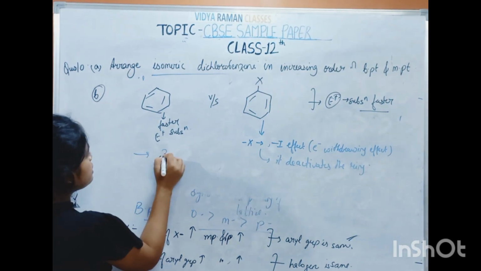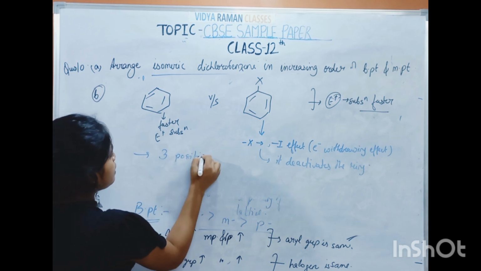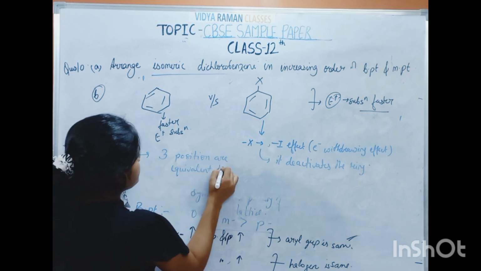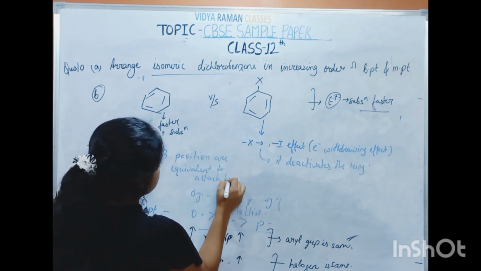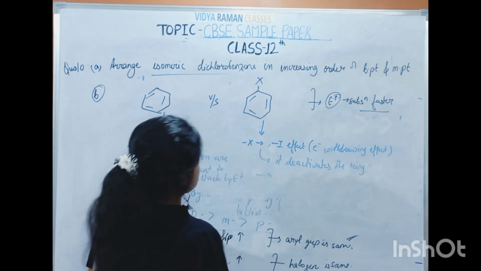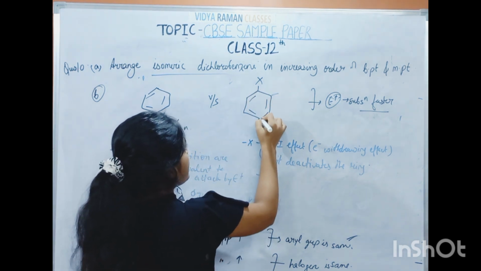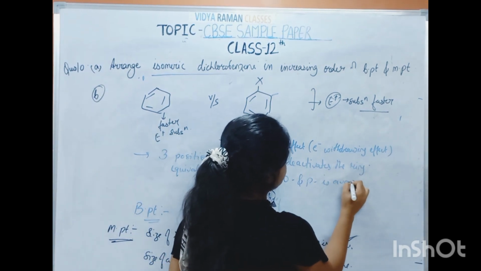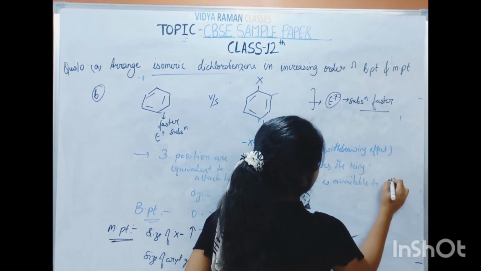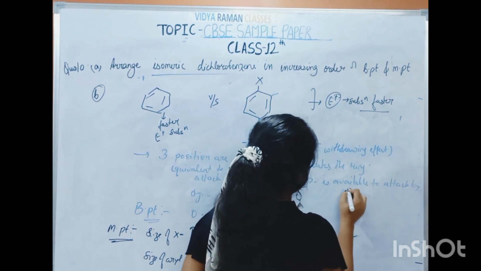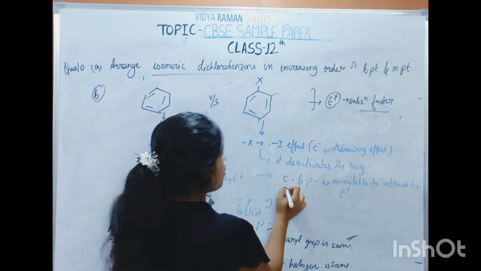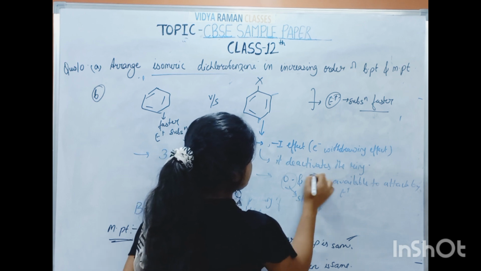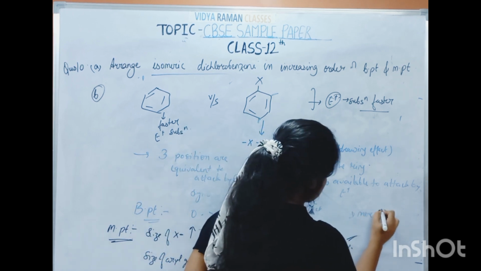Other thing, here 3 positions are equivalent to attack by electrophile, but here only ortho and para positions are available to attack by electrophile, and ortho also faces steric effect, so that's why para has more chance.